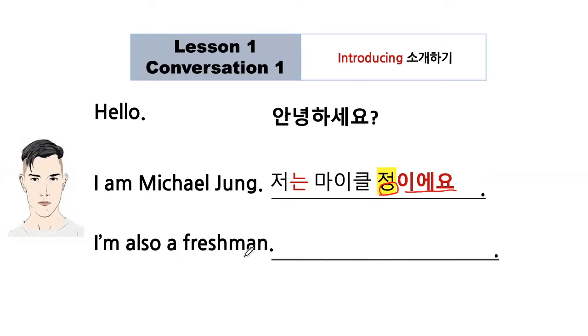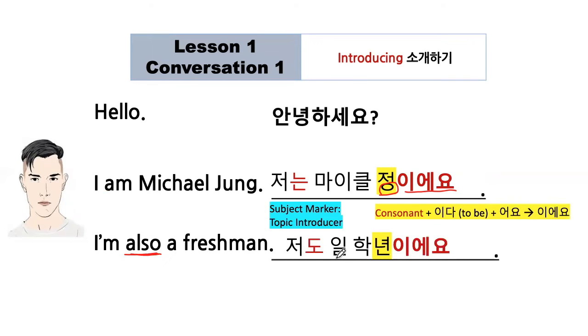And I'm also a freshman. Well, also in English, also in Korean, 도. So 저도 1학년이에요. So you already know why 이에요, not 예요, in this specific sentence, right? Then let's move on to 도 here. 도 is actually a subject marker, but it has an additional meaning, which is also. So I'll say that that is also a topic introducer. So basically, 도 is a subject marker, and it specifically means also in Korean.